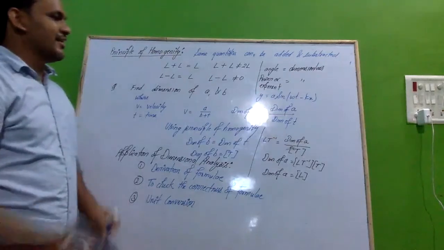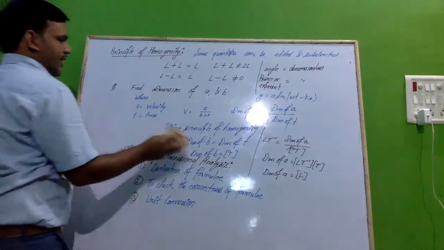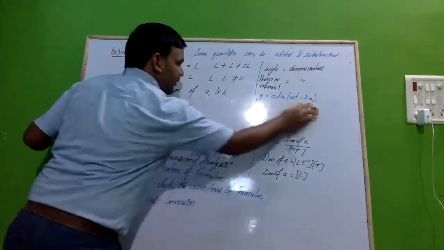So it is given, and I'm just erasing these parts and going to this question.